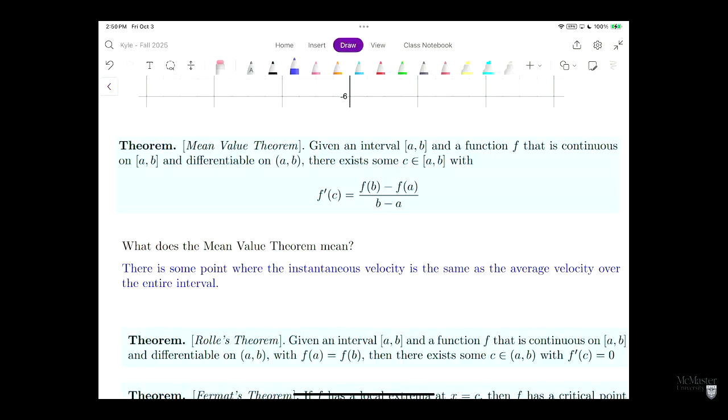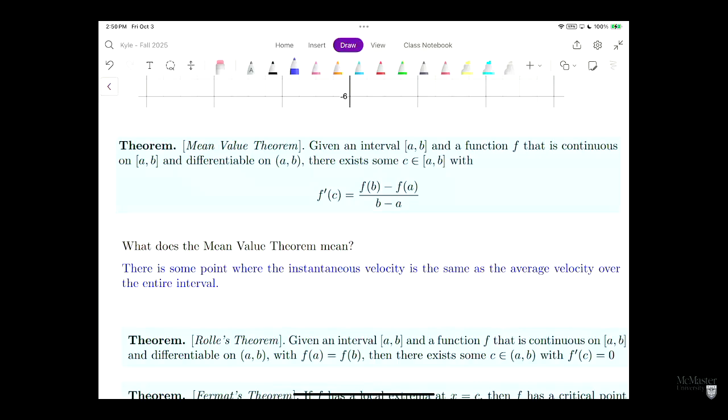Okay, this equation is complicated. So what does it mean in real language? Well, what it means is there's a point where the instantaneous velocity is equal to the average velocity. We can think of it like this. So imagine I'm running late for this tutorial. I want to drive. I want to come get here quick.